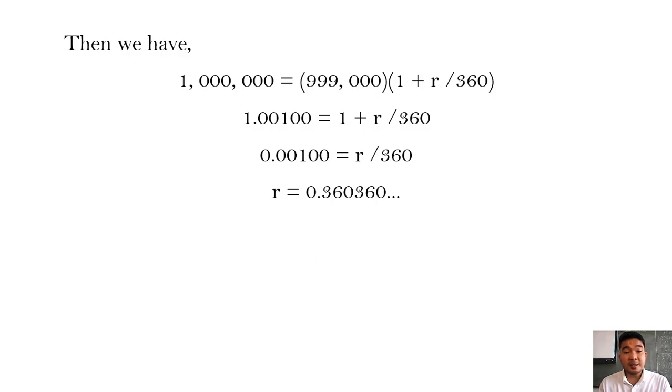And then simplifying it further, we will have 0.001 equals R over 360 by the addition property of equality. And then R now is equal to 0.360360 and so on. So our rate now is 36.03%.